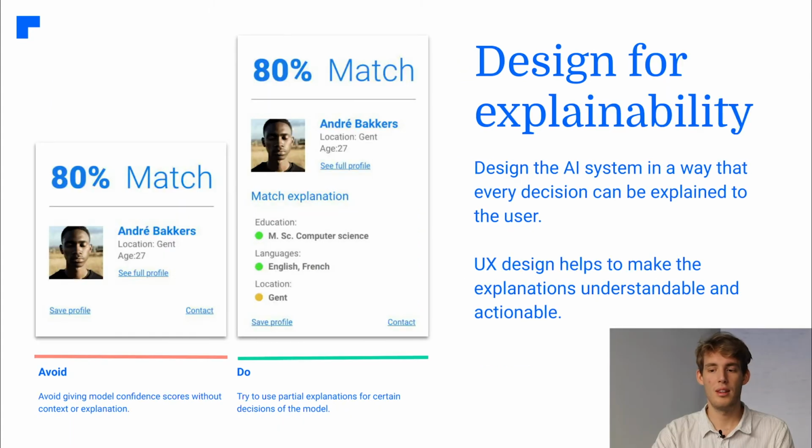Design for explainability means that the AI system should be designed in a way that every decision it makes can be explained to its user. User experience design helps to make these decisions and explanations understandable and actionable.